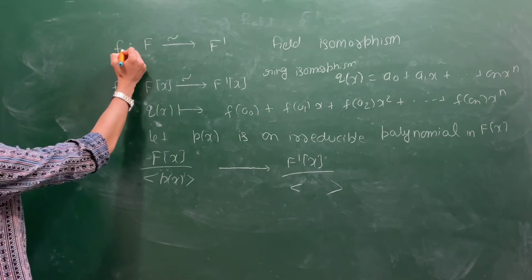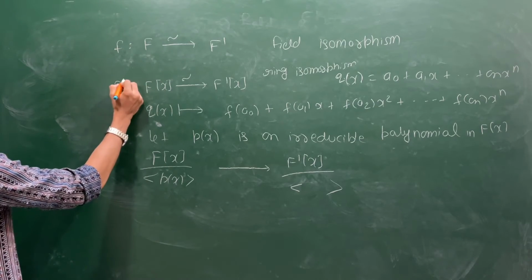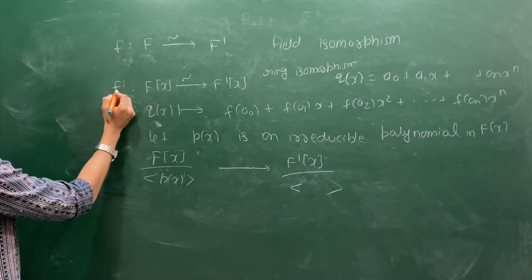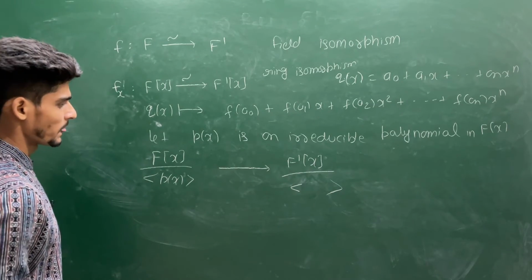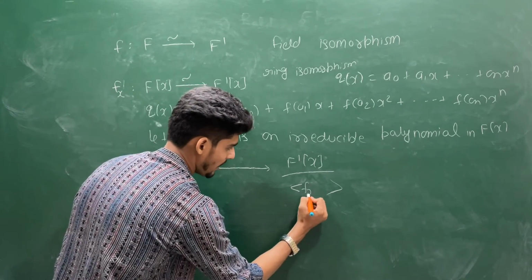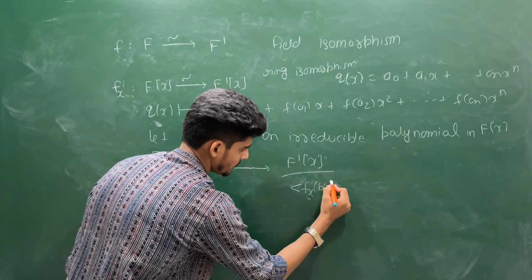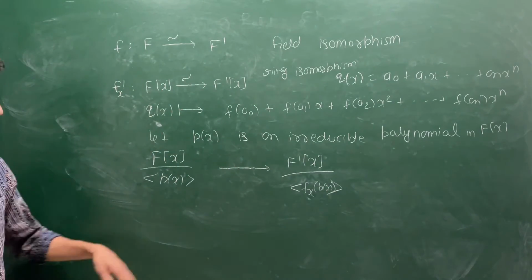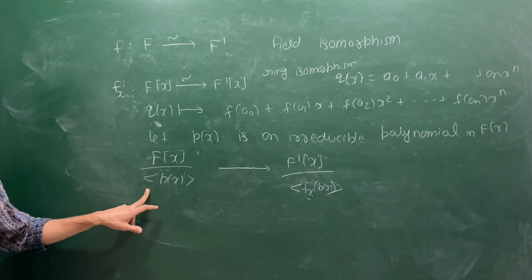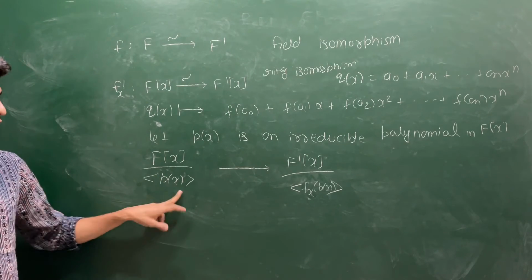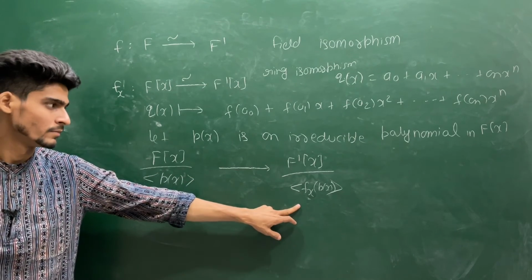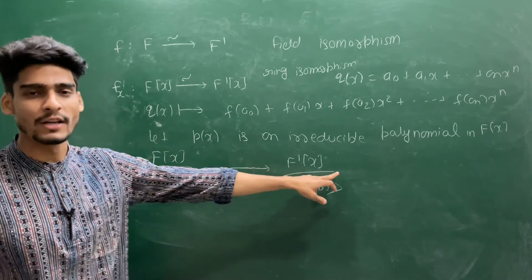Suppose let me choose this to be F[x], because this I am finding for the polynomials. Can I use here the ideal generated by the image of this p(x)? So try to prove this one, that this structure is going to be isomorphic to this.